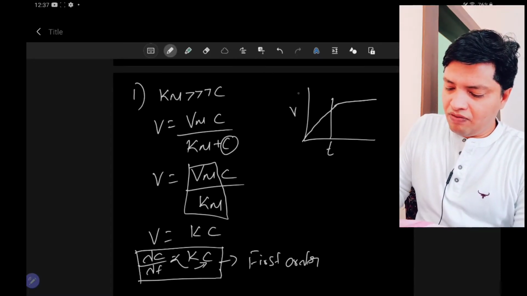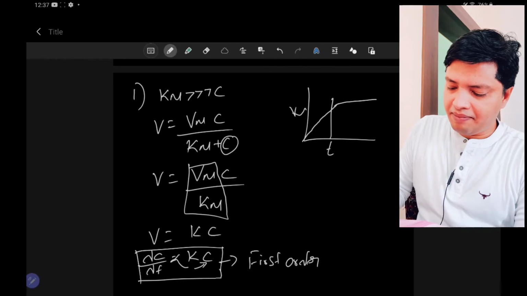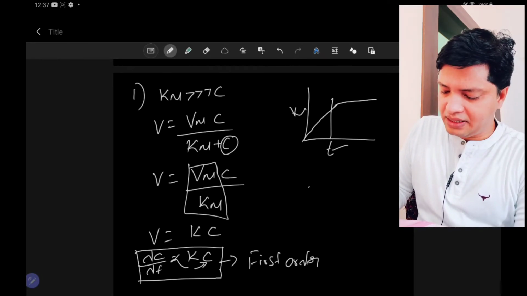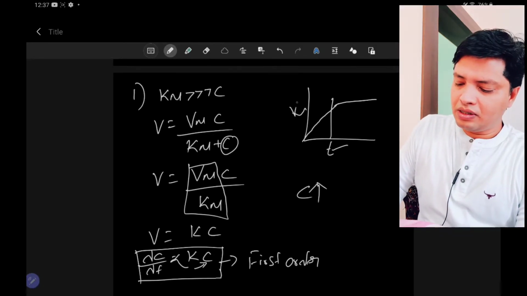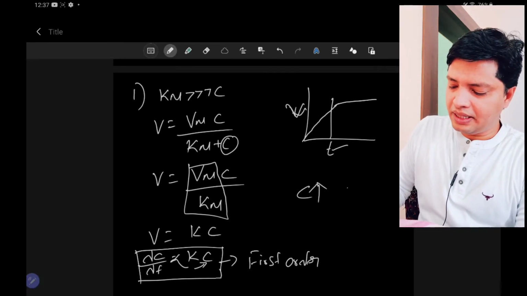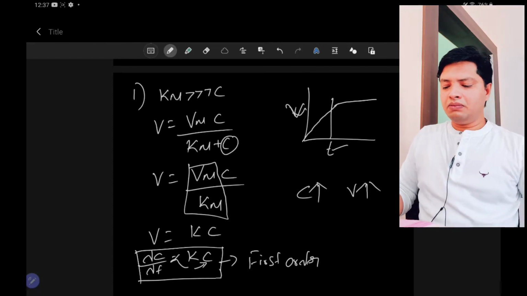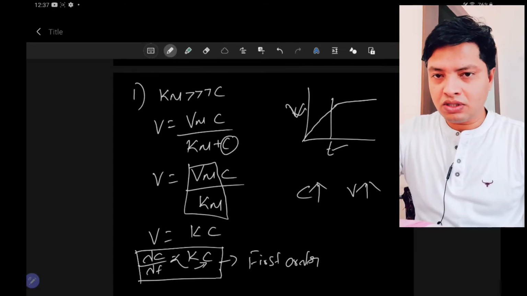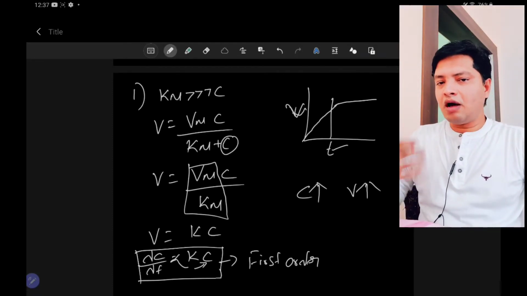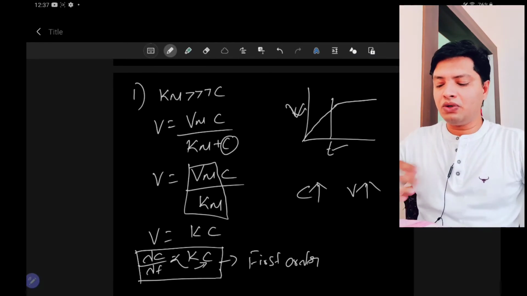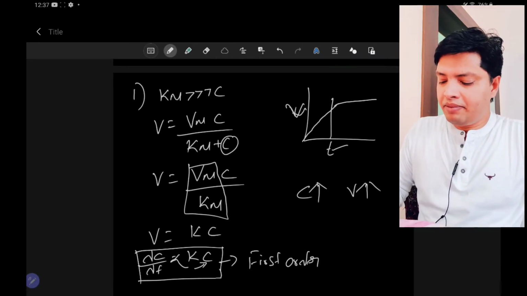What this part says is that velocity is increasing, which means as concentration increases, the velocity also increases. So what is happening here? As the concentration of the drug increases, the absorption rate of the drug also increases. What do you mean by this?